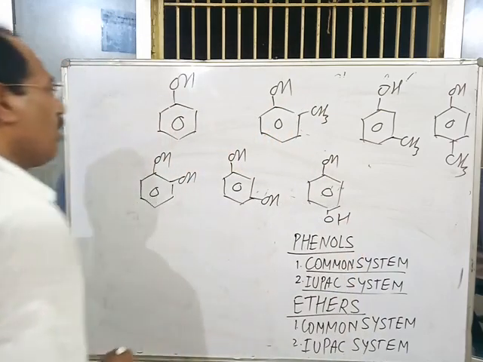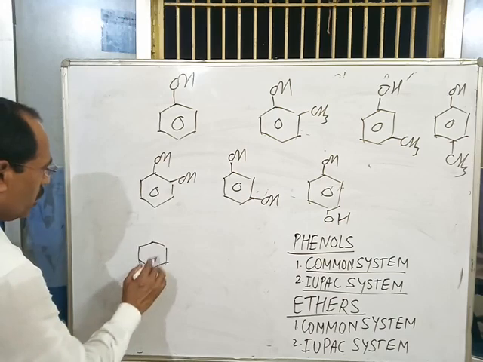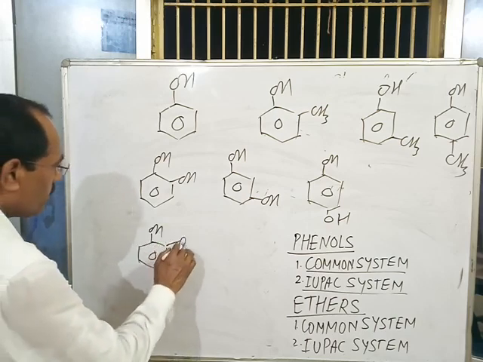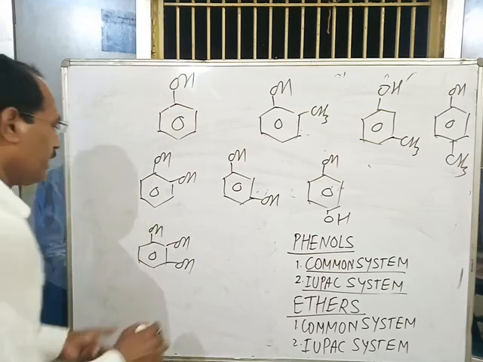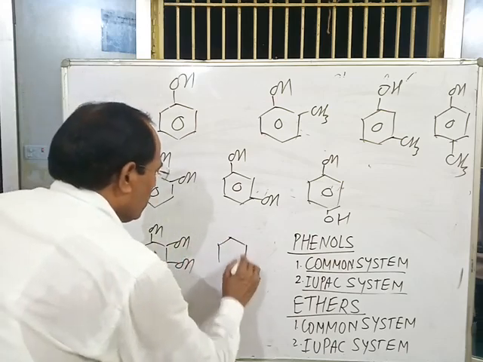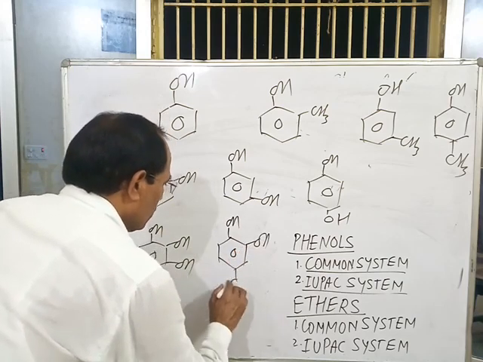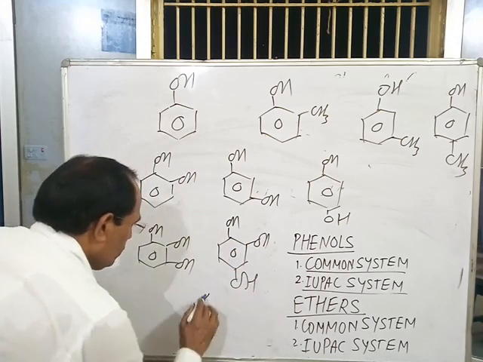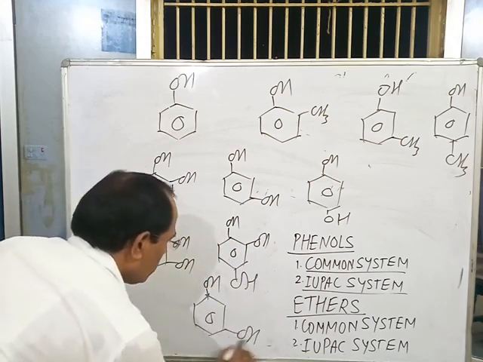And trihydrate phenols in which three OH groups are present at different carbon atom and directly attached to the benzene ring, called trihydrate phenols. These are trihydrate phenols.